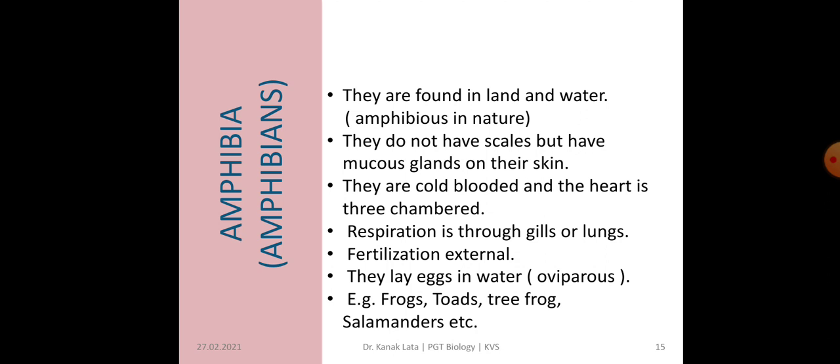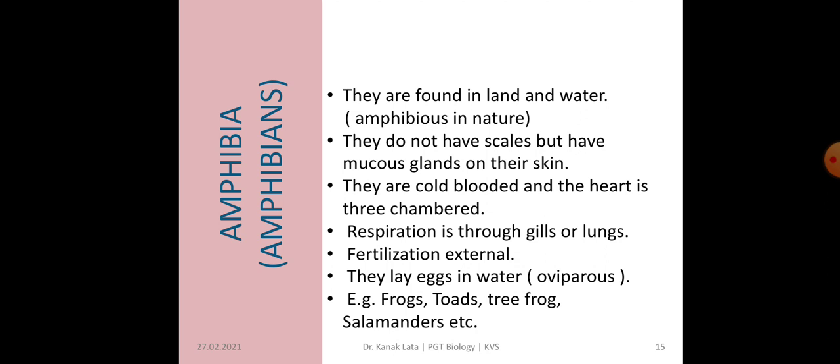So two atria and one ventricle are present. Respiration is through gills or lungs because they are found on both land and water. Fertilization is external, meaning they lay eggs in water. They are oviparous. Both male and female frogs lay their gametes in water, and there the fertilization takes place.